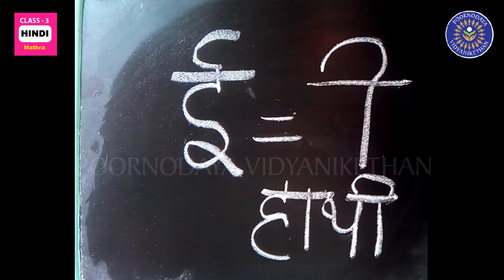E matra has been used in the word Hathi. It always comes after the letter, on the right side.